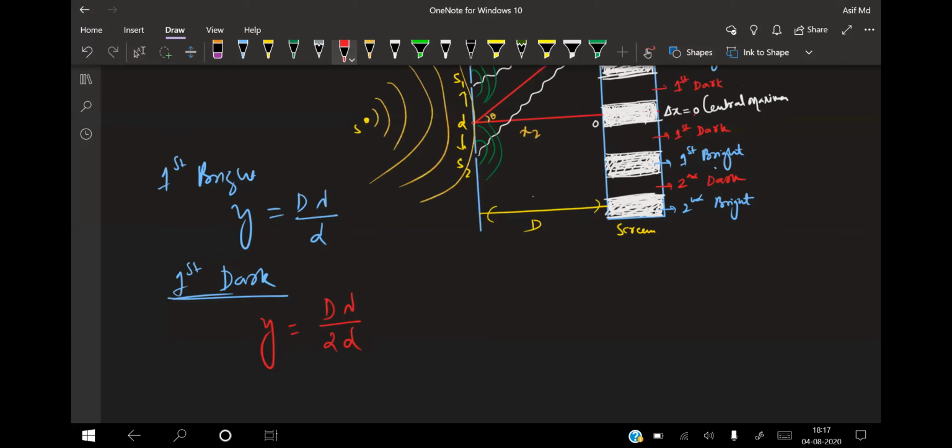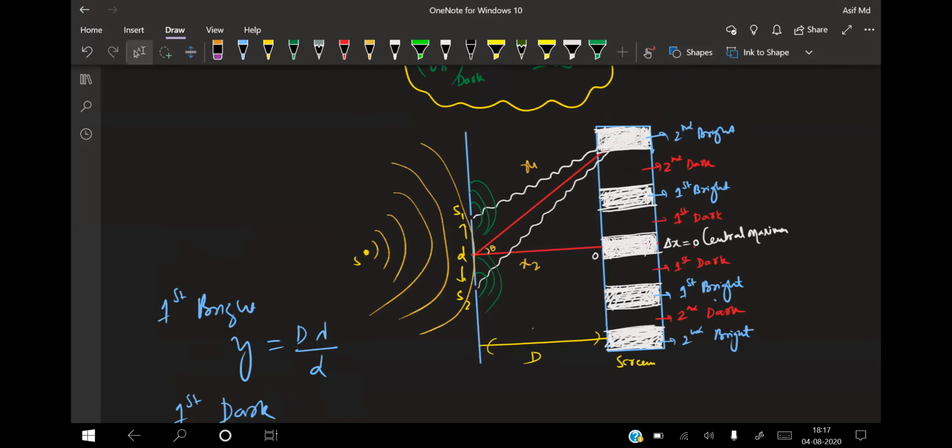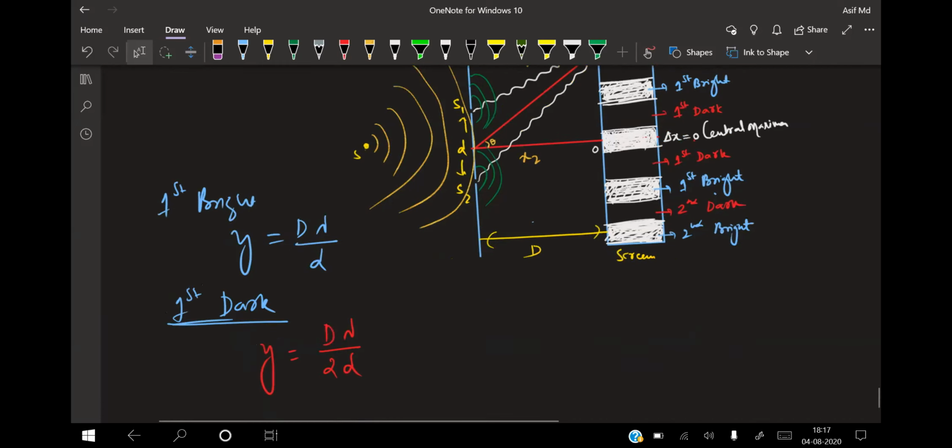Clear for everyone? If maxima above the red line is 2, below is also 2, and the middle one is 1. So what will be the total number of bright? It will be 5. Above it is 2, below is also 2, and the central one is nothing but 1. So the total will become 5. If dark above are 2, below is also 2. So total dark will become only 4. So I hope you got this idea.